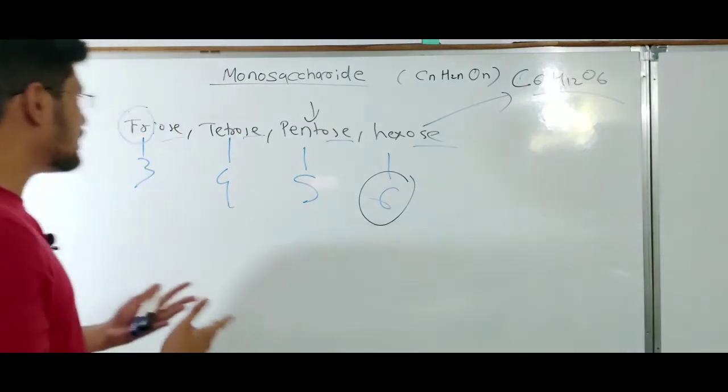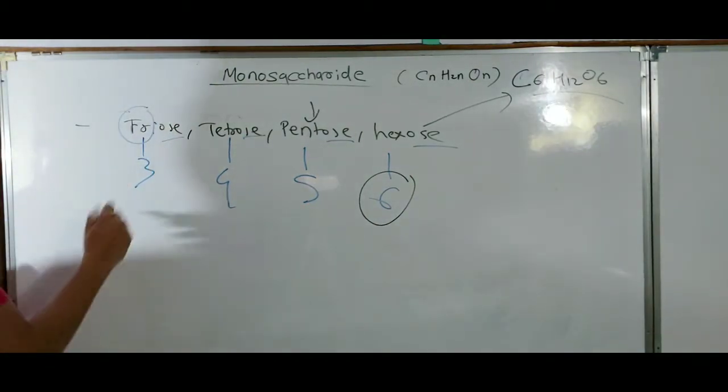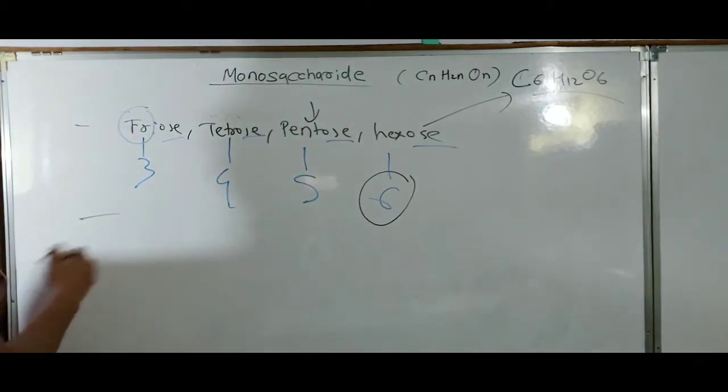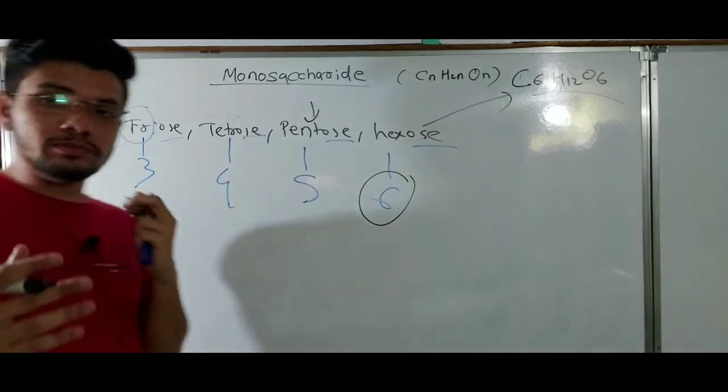After that, we can also classify monosaccharides according to which functional group they possess.